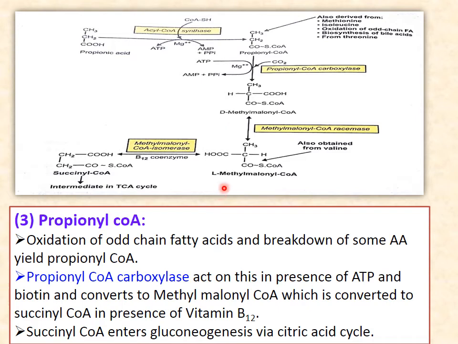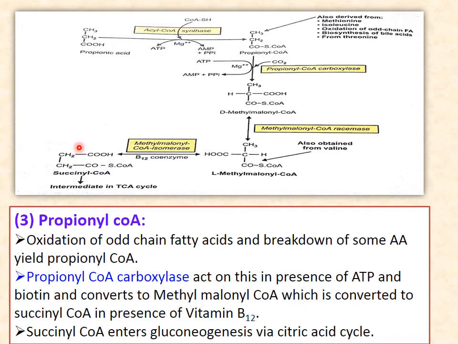Then it will be converted into the L form of methylmalonyl coenzyme A. And this L form is converted into succinyl coenzyme A. This succinyl coenzyme A is present in the TCA cycle. This succinyl coenzyme A will form succinate, fumarate and malate.